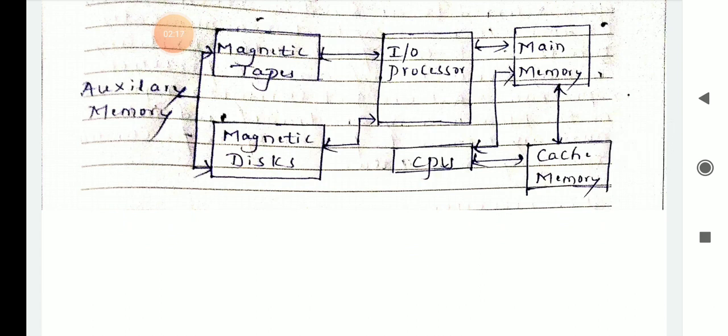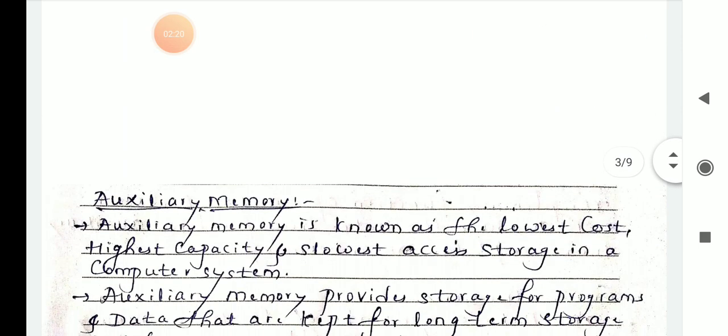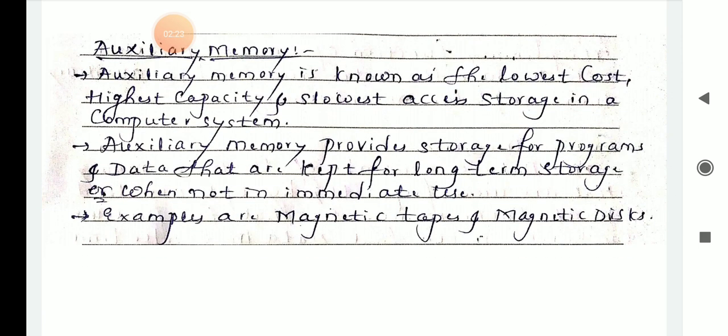First, the auxiliary memory. What is auxiliary memory? Auxiliary memory is known as the lowest cost, highest capacity and slowest access storage in a computer system. Second point, auxiliary memory provides storage for programs and data that are kept for long-term storage and when not in immediate use. Examples are magnetic tapes and magnetic disks.